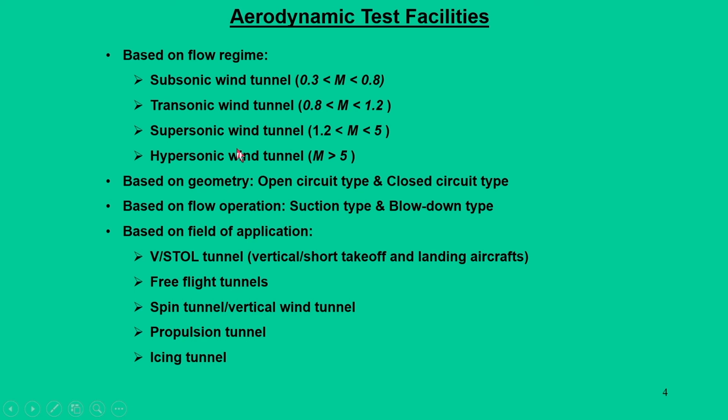Now, apart from these classifications based on the geometric arrangements, the wind tunnel can be open circuit type or closed circuit type, and based on the flow operations it can be suction type or blow down type. Suction type means there will be a fan which sucks the air from one end, and blow down type means we have a blower that pushes the air from one end.